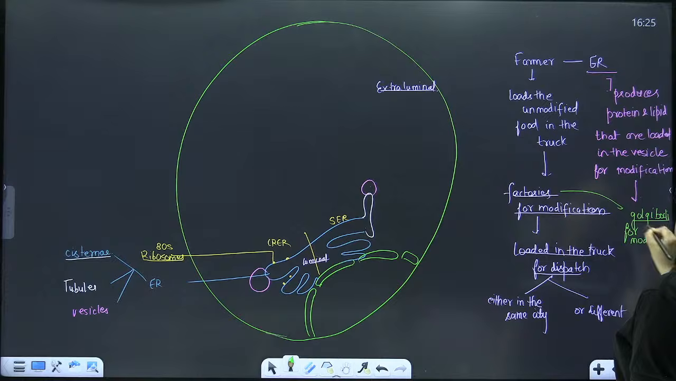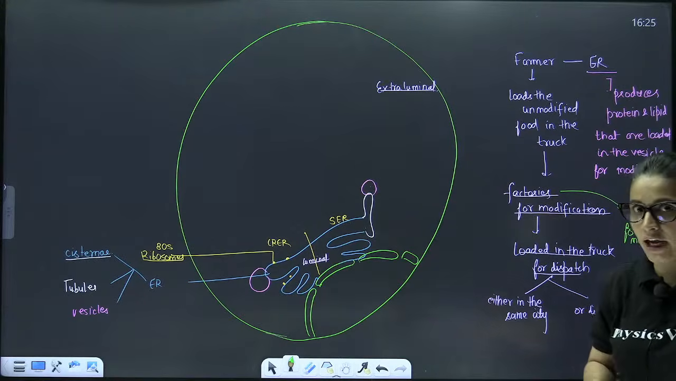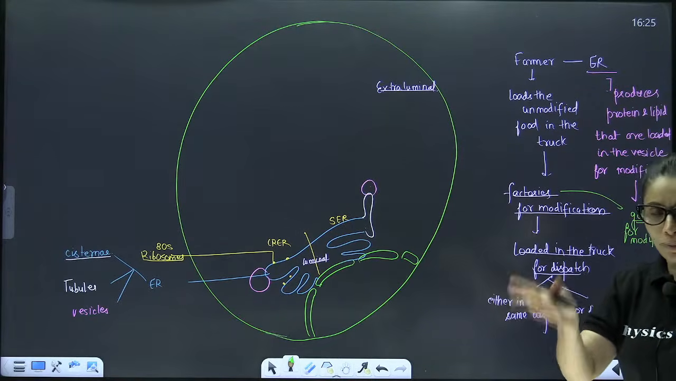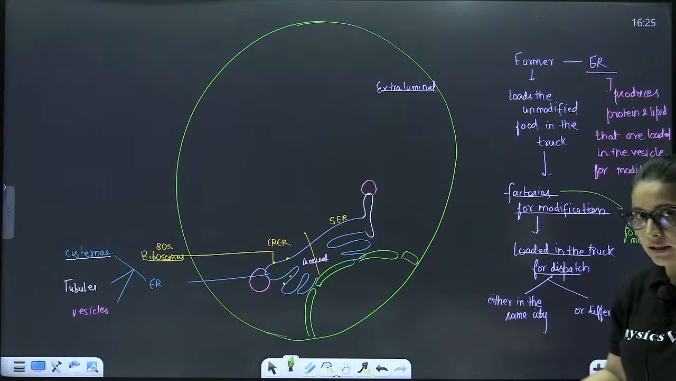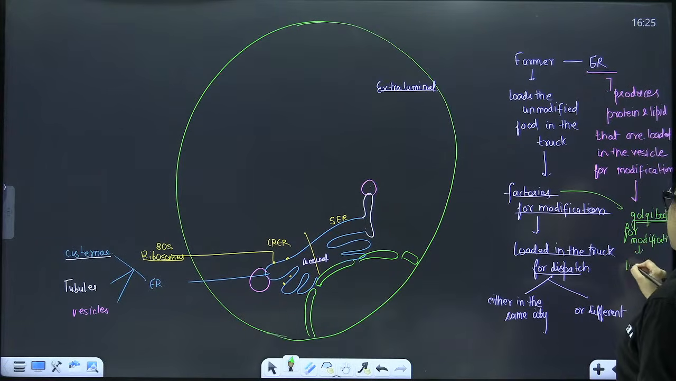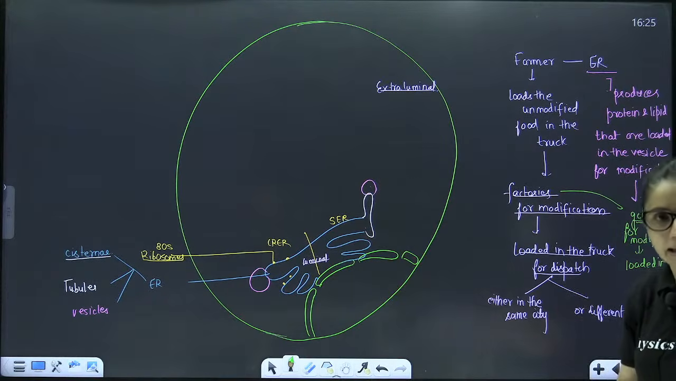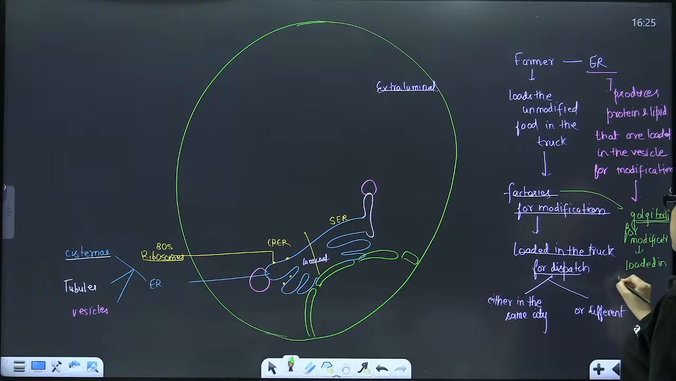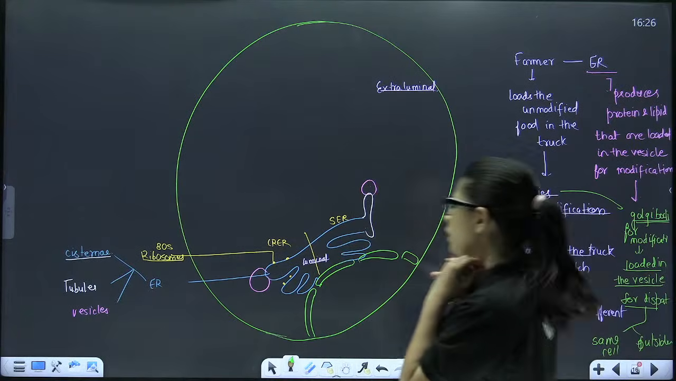It is the Golgi bodies whose function is to modify the raw protein and lipid. Once the Golgi body has done that modification job, the proteins and lipids are ready. That means the product, the food, is ready. Now from here again it will be loaded in the truck. The completely modified ready proteins and lipids will be loaded in the vesicle that arises from the Golgi body for dispatch. That dispatch can be done either in the same cell or outside the cell, maybe for a different cell. Correct?